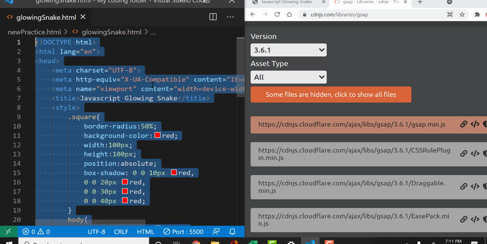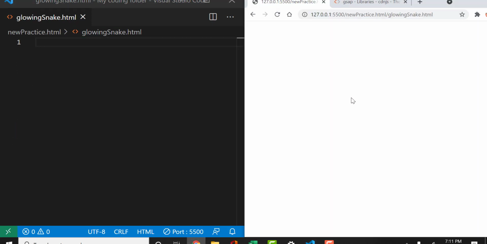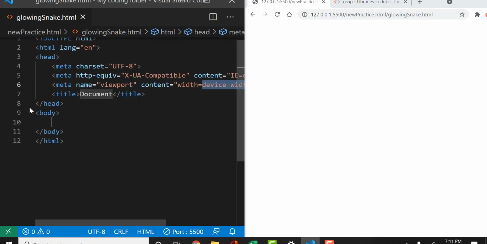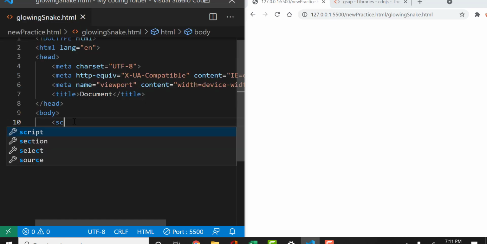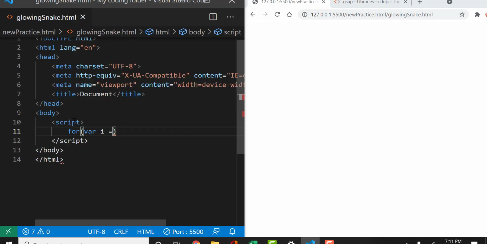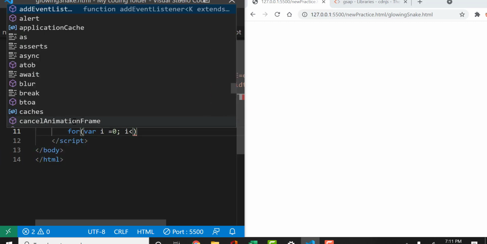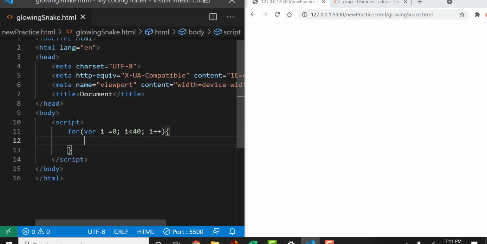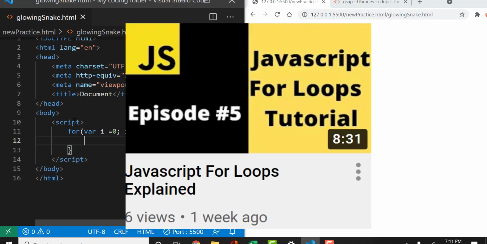First thing I'll do is get rid of all this code so we can start from scratch. And now our snake goes away. Poor snake. So the first thing we just did was generate our basic HTML structure, called boilerplate code. For this we don't need any HTML actually. So we'll just do JavaScript by typing two script tags, creating a for loop: for var i equals 0, while i is less than 40, i++. If you don't understand how for loops work, you can go watch my for loops tutorial that I'll have in the description and cards below to get a better understanding of for loops.